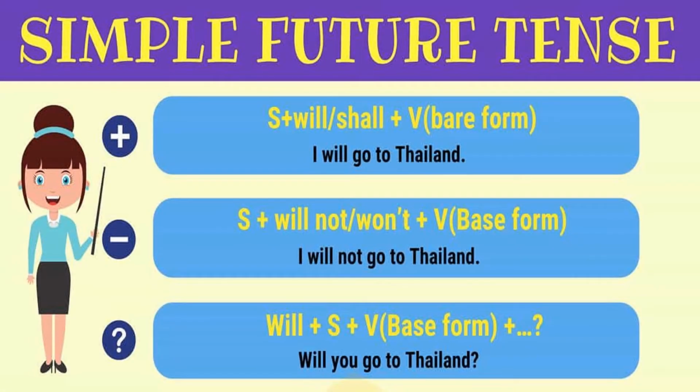Simple future tense: subject plus will or shall plus verb. I will go to Thailand. Bare form means the root form of the verb, base form of the word. I will go to Thailand. It is a simple future tense. मैं Thailand जाऊंगी.